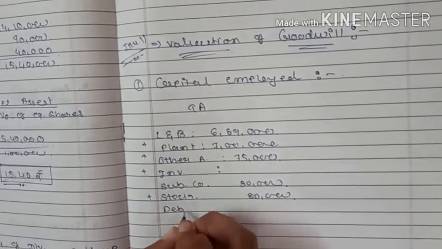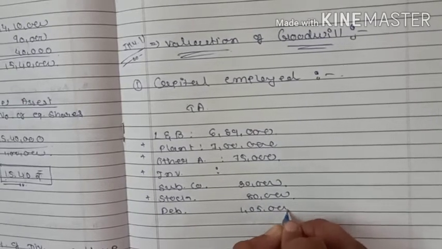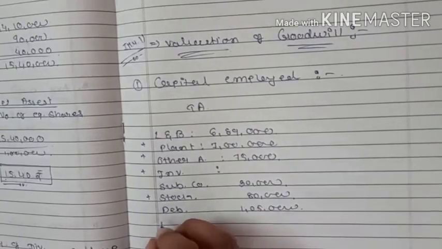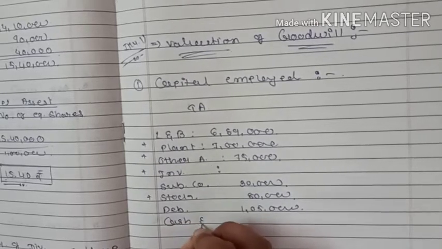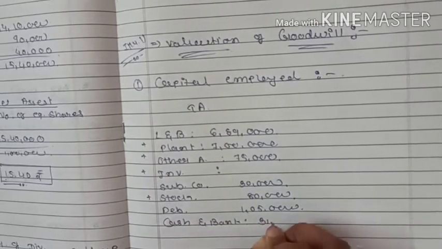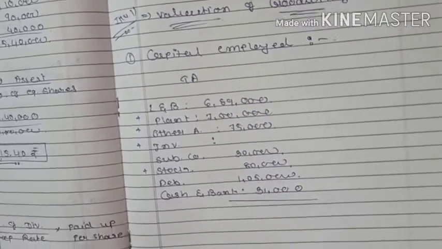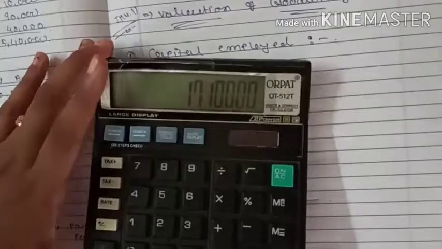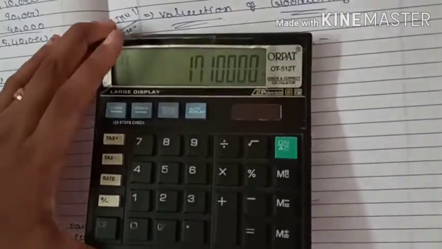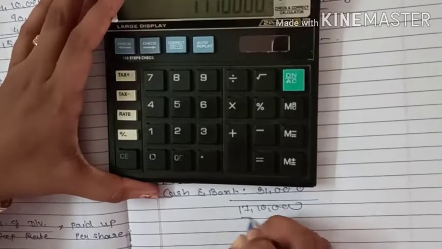Debtors after deducting the bad debt reserve will come to 1,05,000. Last, cash 31,000. Let's total. Total is 17,10,000.